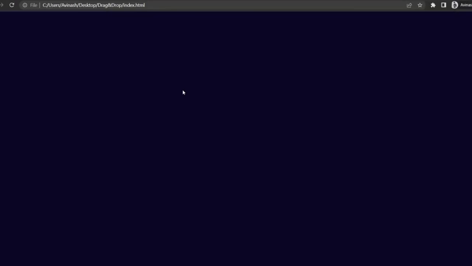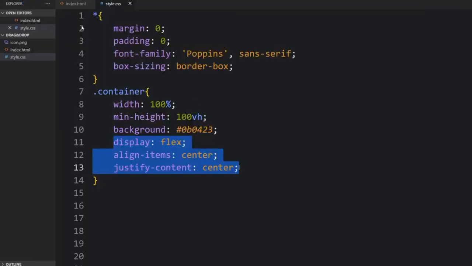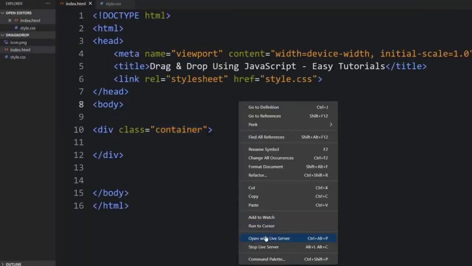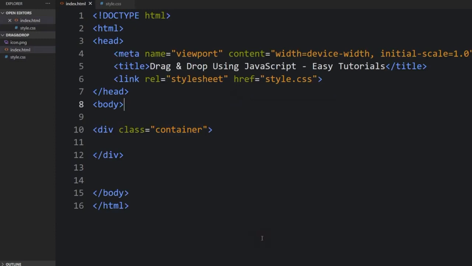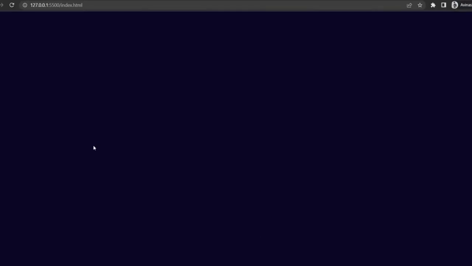All right, let me just open this in the browser. As you can see, the element we specified is working. The background is dark and like that. Let's go back to the HTML code. I will just open this with the live server, so that will be easier to use.